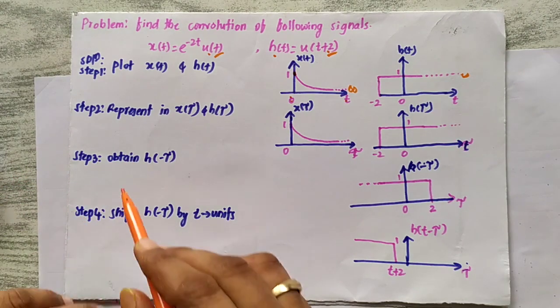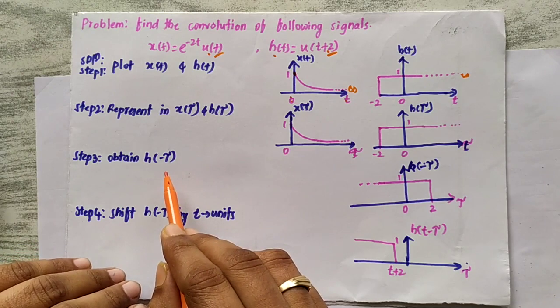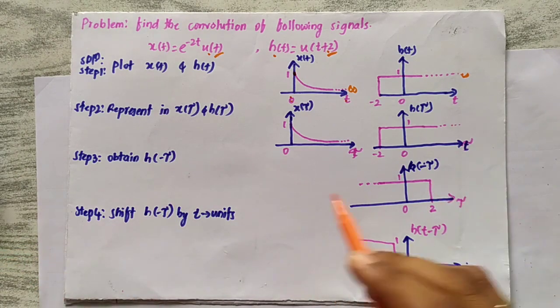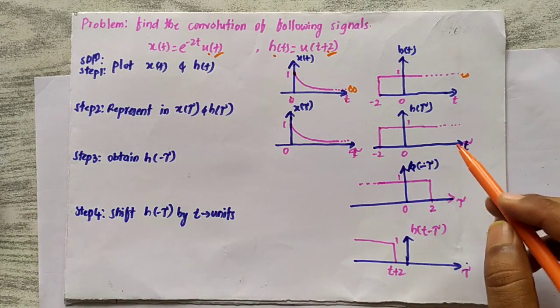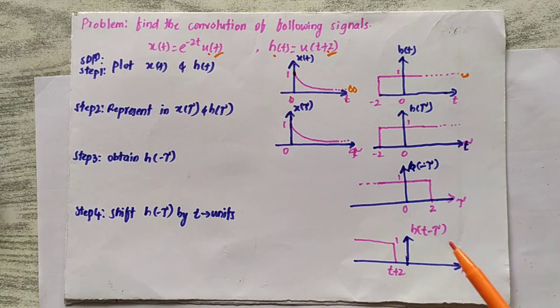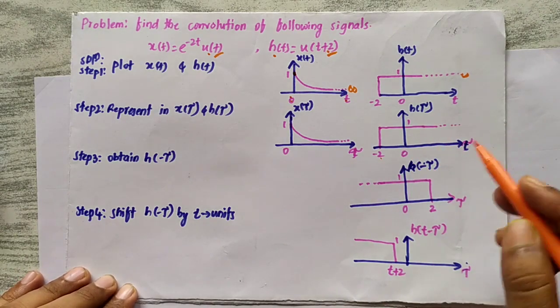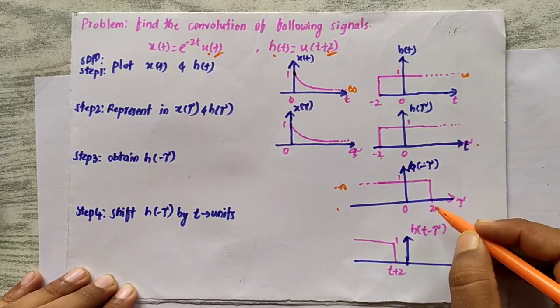Then in step 3, obtain h of minus tau, that is time reversal on h of tau. So accordingly, whatever the time intervals are for h of tau, they will be negated. It had started from minus 2 to infinity, now it will extend from minus infinity to 2.